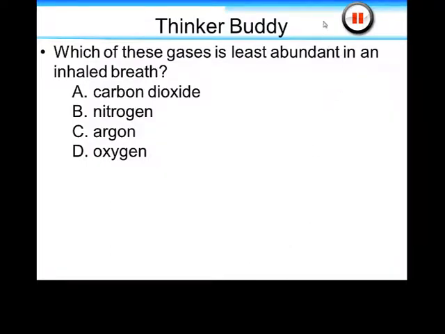So here's our first Thinker Buddy question. You see the pause symbol in the upper right-hand corner. I'll read the question, and then once I've read it, go ahead and stop the video and think about it for a moment if you need to. So which of these gases is least abundant in an inhaled breath? Carbon dioxide, nitrogen, argon, or oxygen?